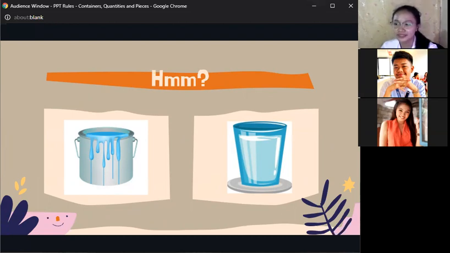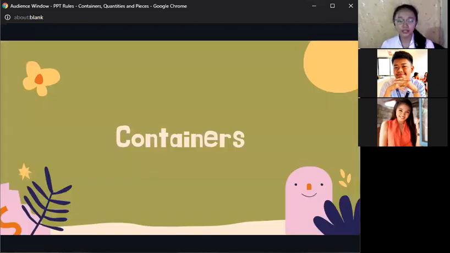Anyone? I think containers, ma'am, containers. Yes, that is exactly our topic for today. Our topic is about containers. So, what are containers? Containers are objects that can hold, store, and carry other objects or something. They are quantifiers. They are used to count nouns that cannot be counted.